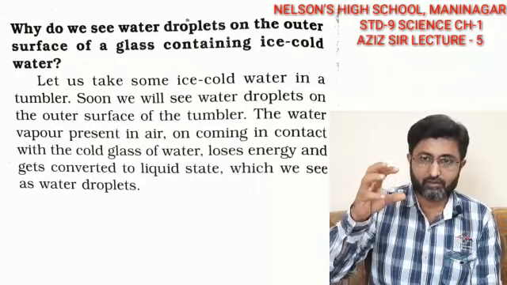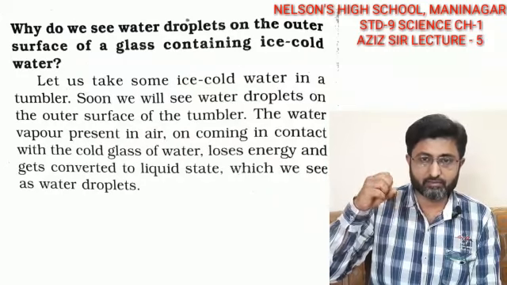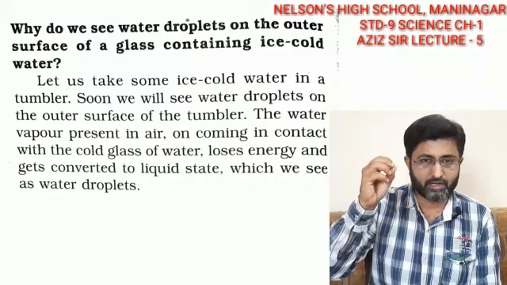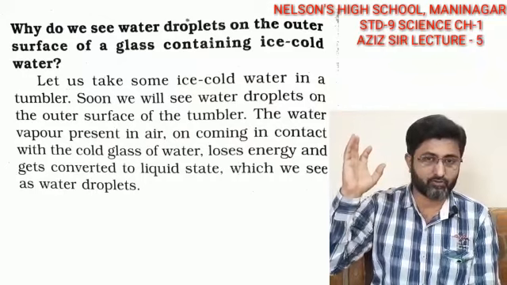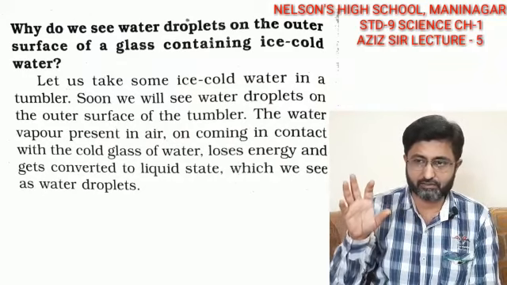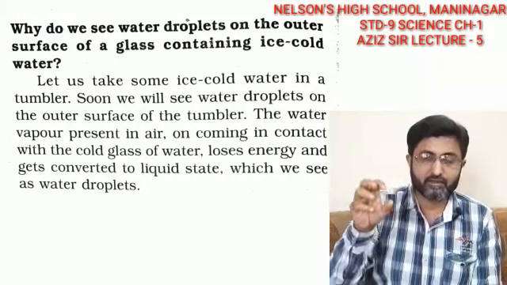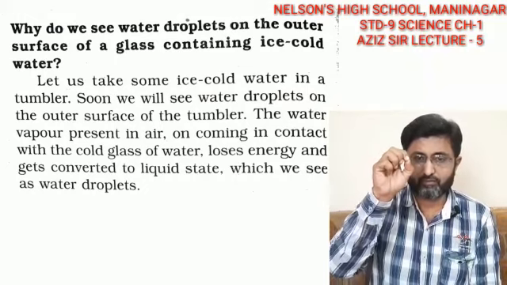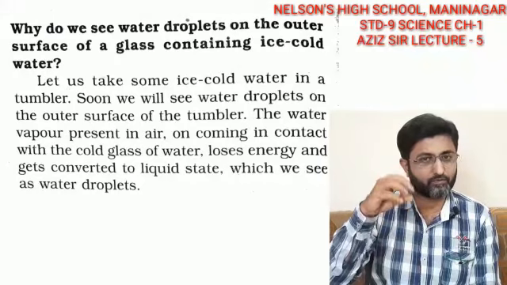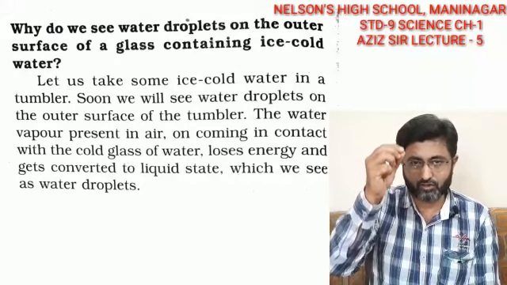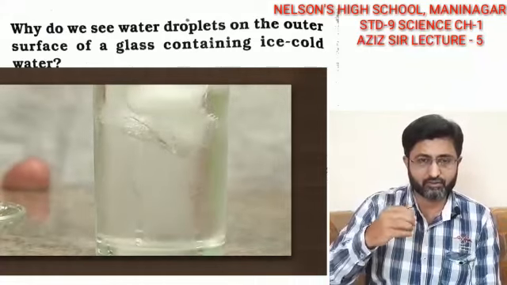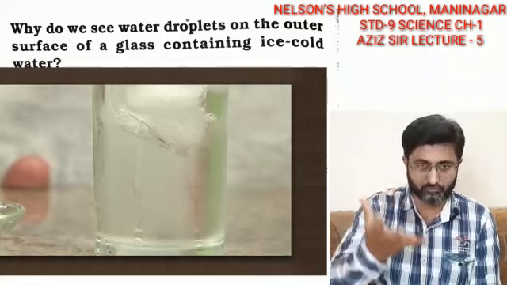They come to the bottle and cool down, because the bottle is very chilled and the water particles are quite hot, having a high amount of kinetic energy. As we have learned, gases have the highest amount of kinetic energy, so they get cooled down and condensed, and the small amount of water gets accumulated on the bottle surface. Slowly they form droplets, and we see the droplets sliding down the bottle, and after some time a lot of water is dripping down.